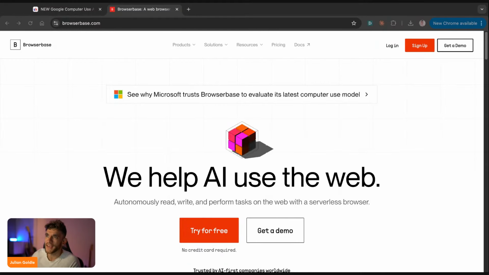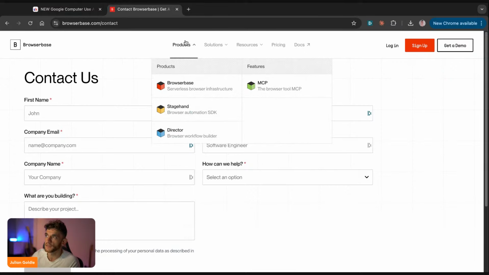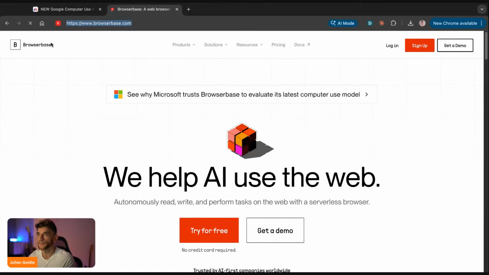Google just dropped a computer use AI agent that could literally control your browser for you. Not click a button, not fill in a form, actually navigate websites, extract data, click through pages, and complete multi step tasks whilst you watch. And it's basically free to test right now with browser based. So if you never test this out, I'm going to show you exactly how to use it, how to get started, etc.